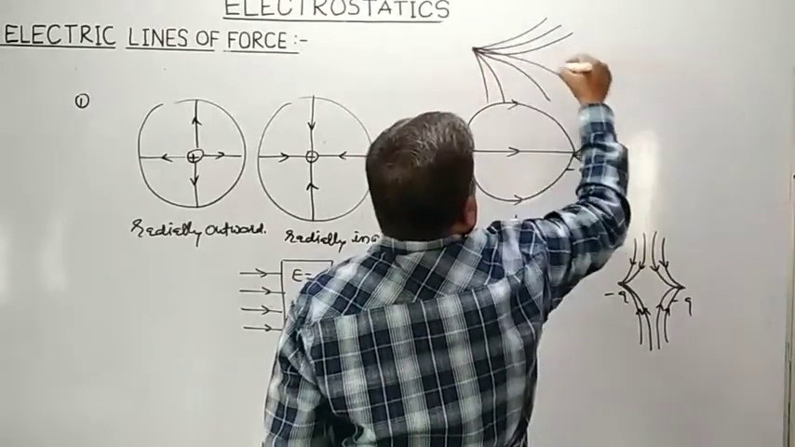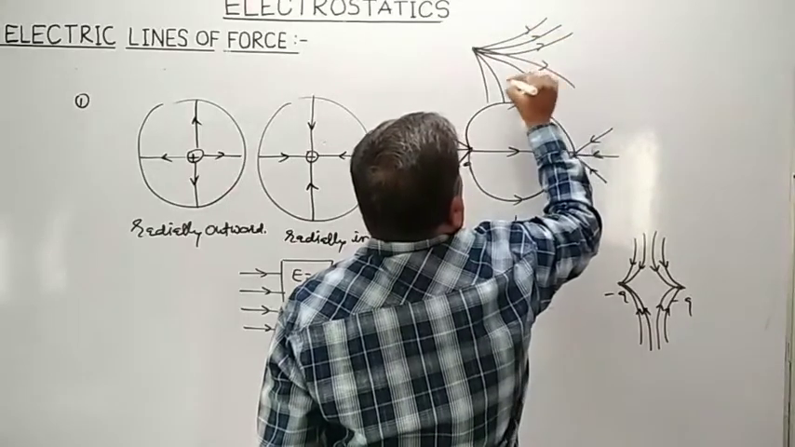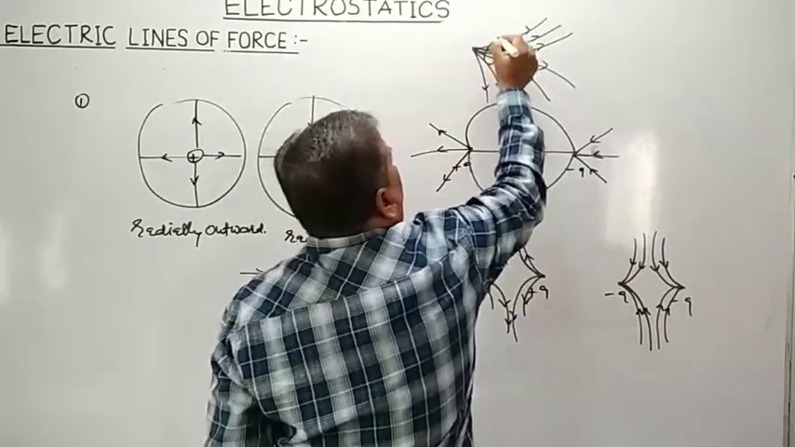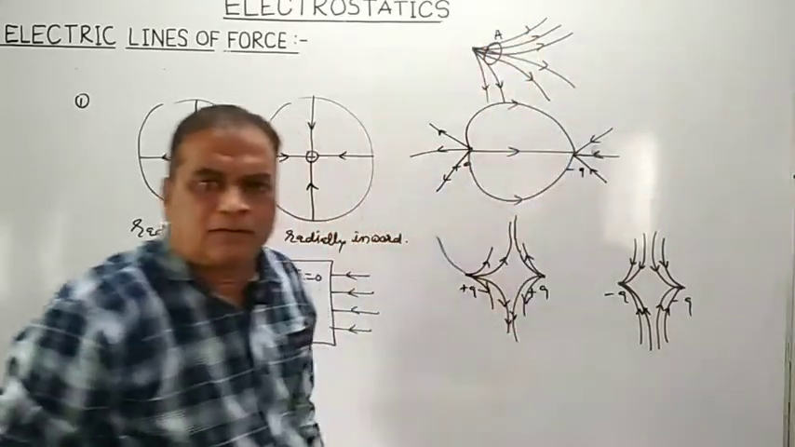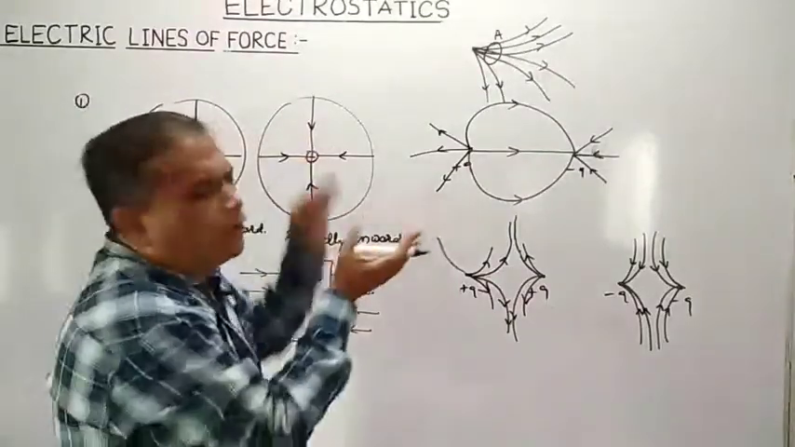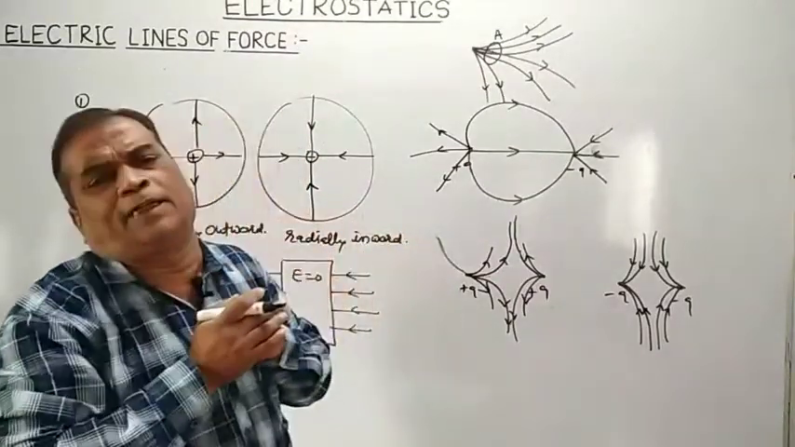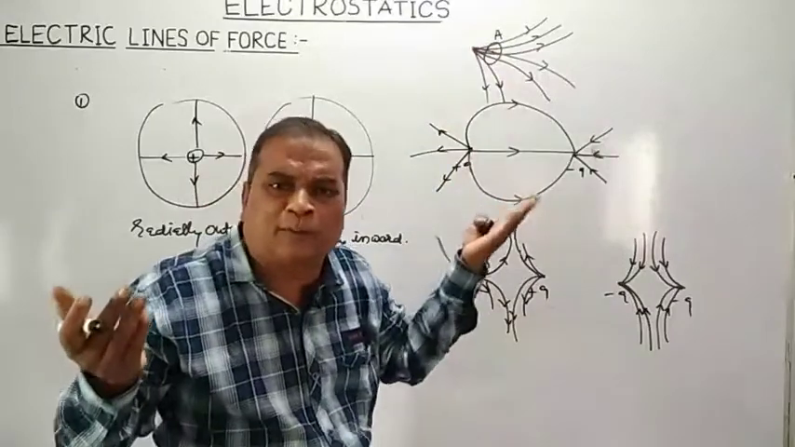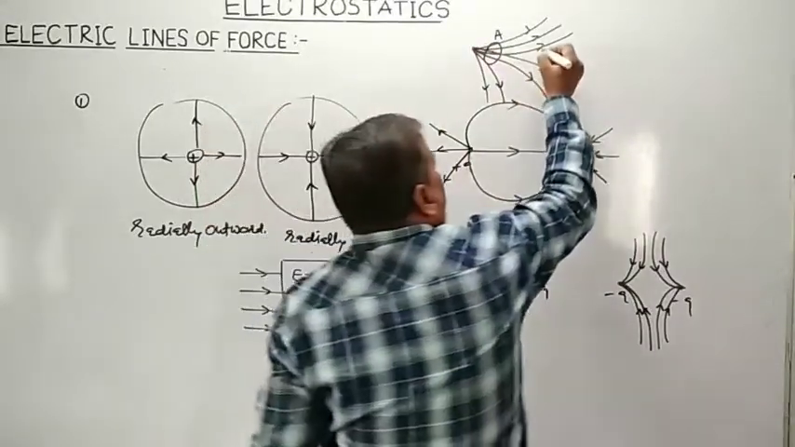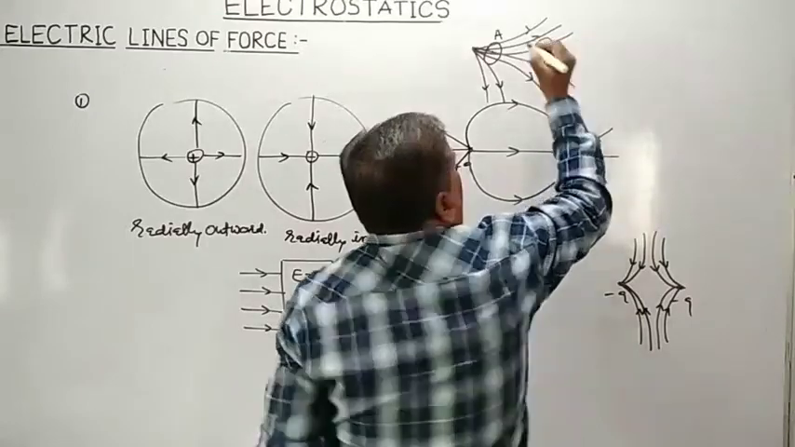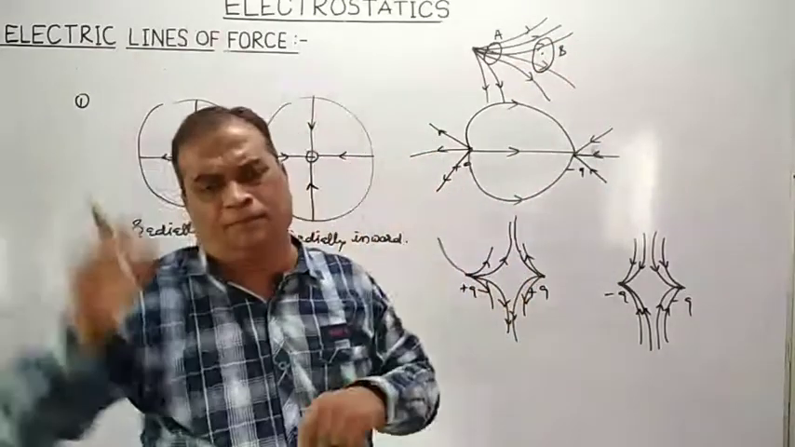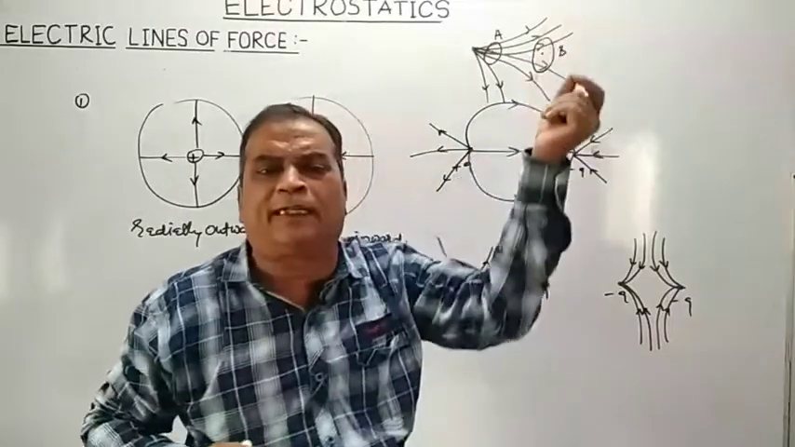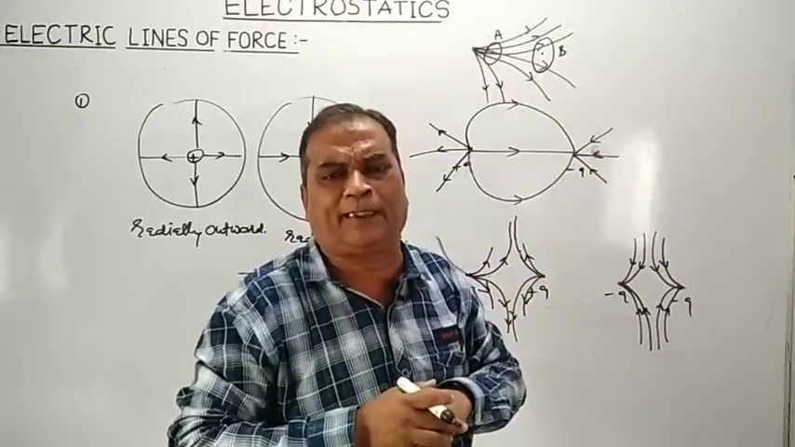So if these are the electric lines of force pointing outward in this manner, and if I draw a unit area surrounding point A, the lines of force passing through that unit area in one particular direction are more, because the density of electric lines of force is more. Whereas if I consider any point B around which I have drawn a unit area, the number of lines of force passing through the unit area is less. Lines of force are widely separated.